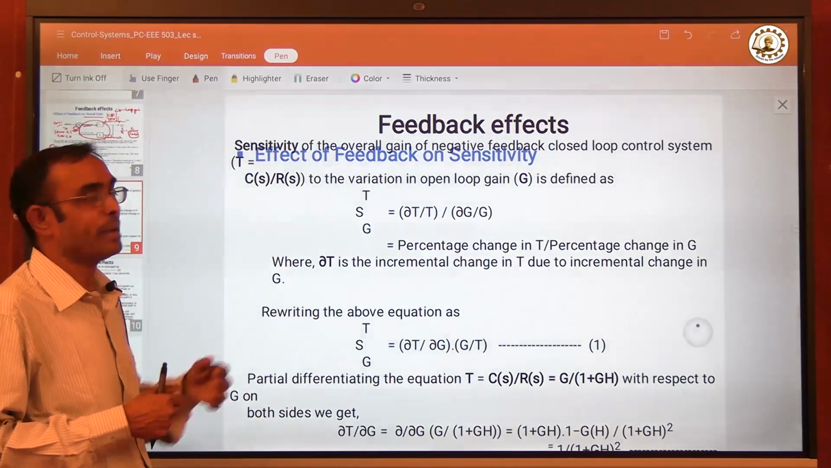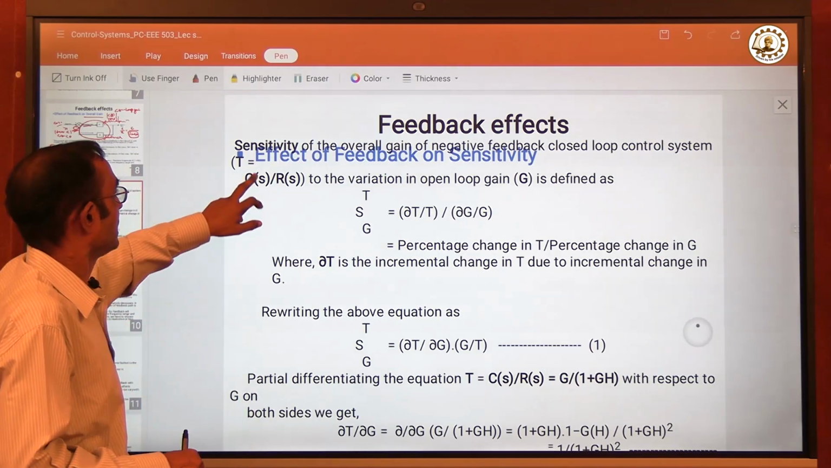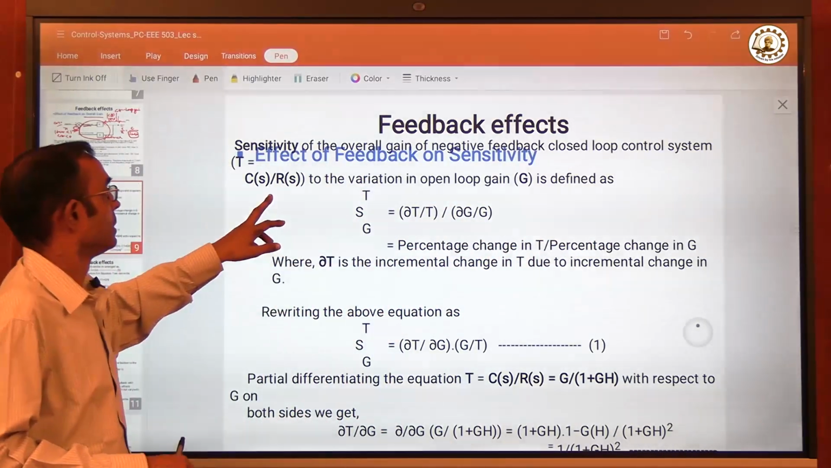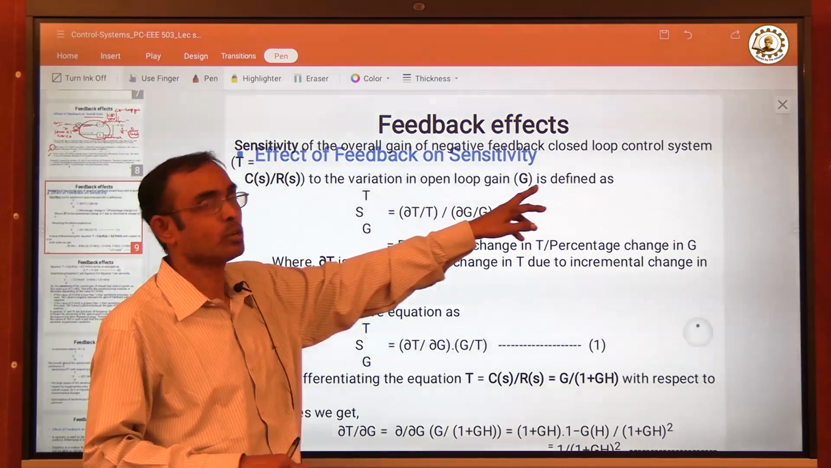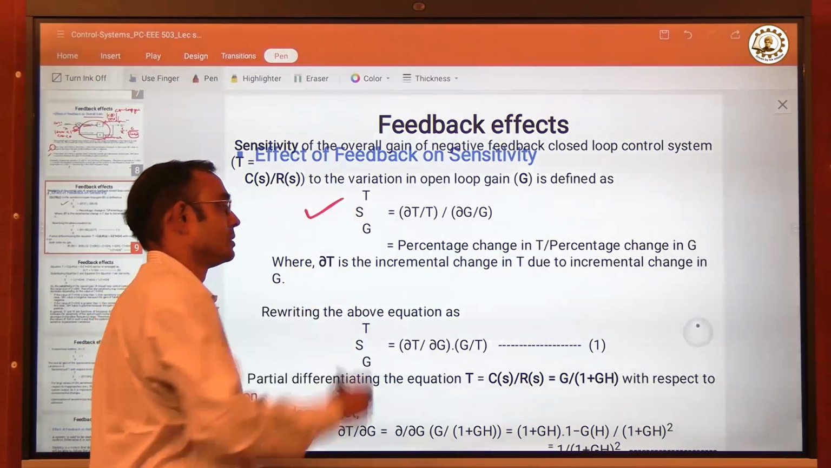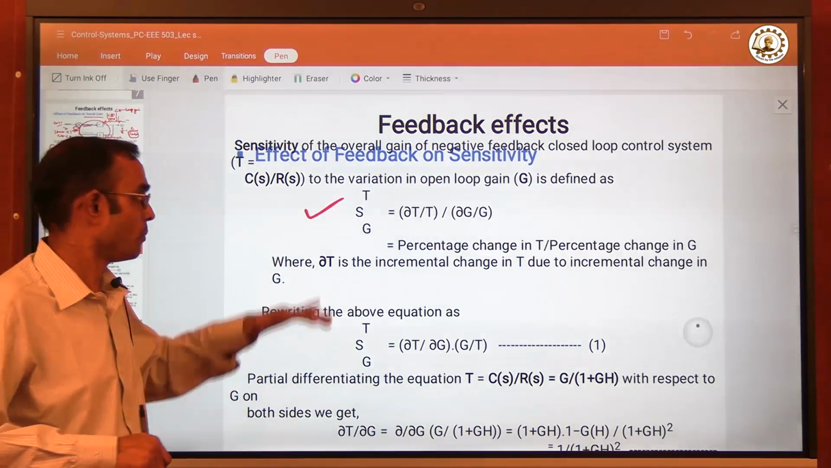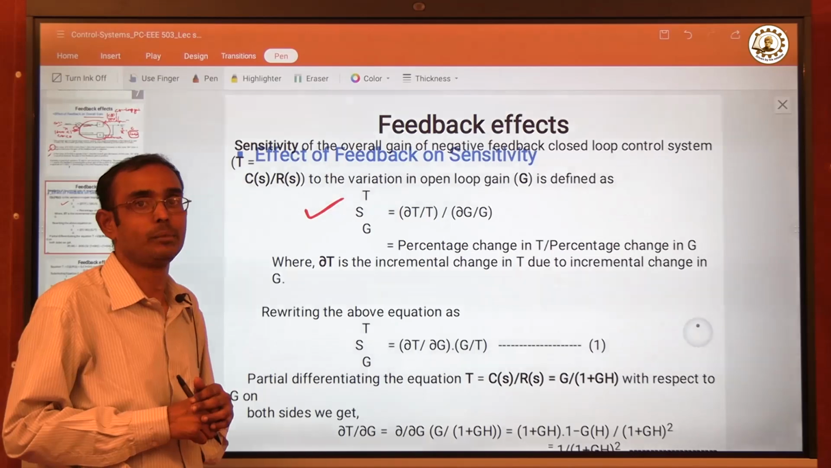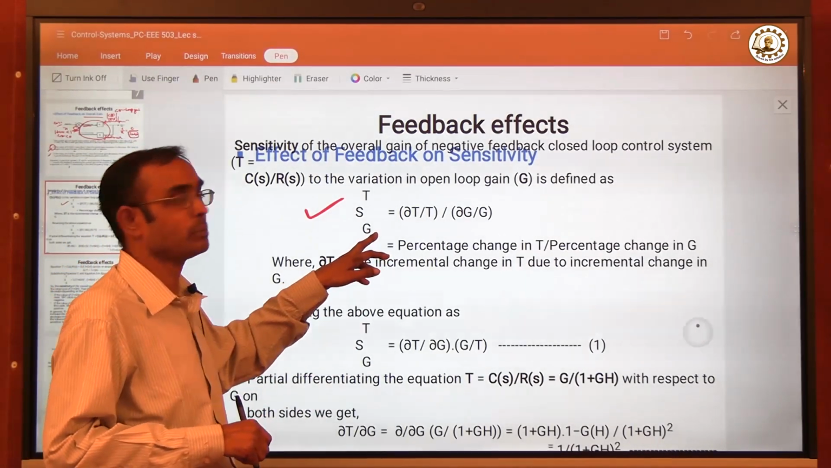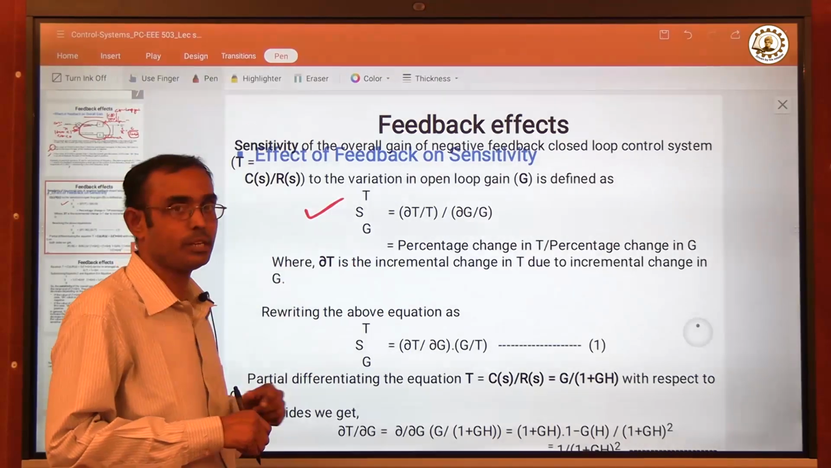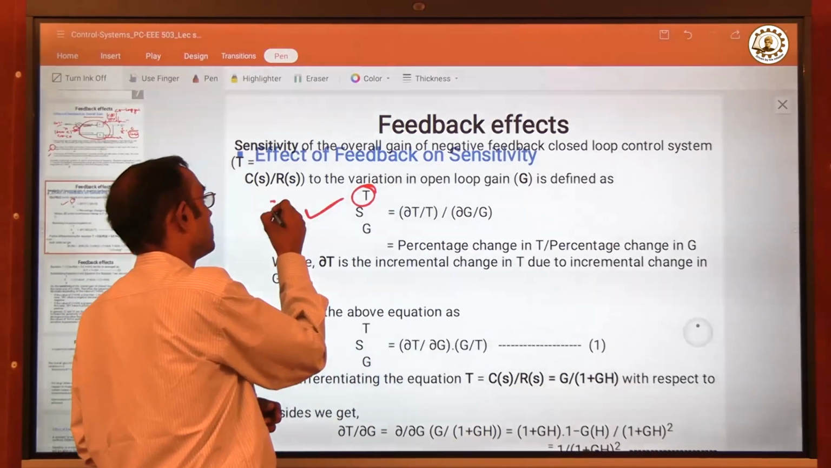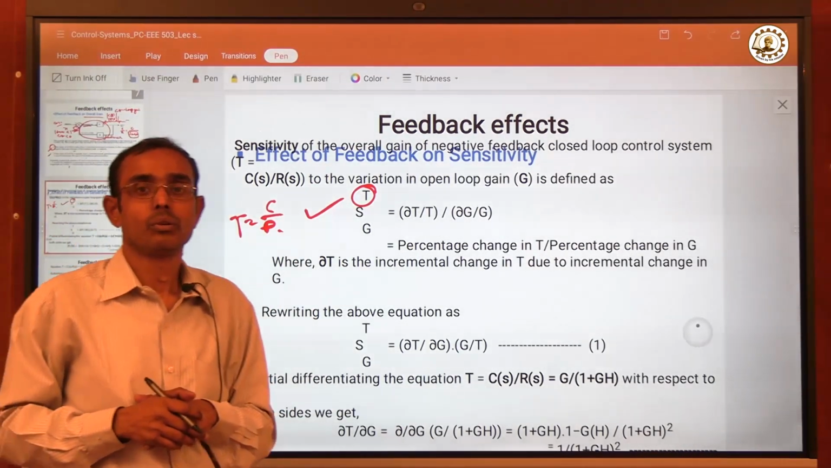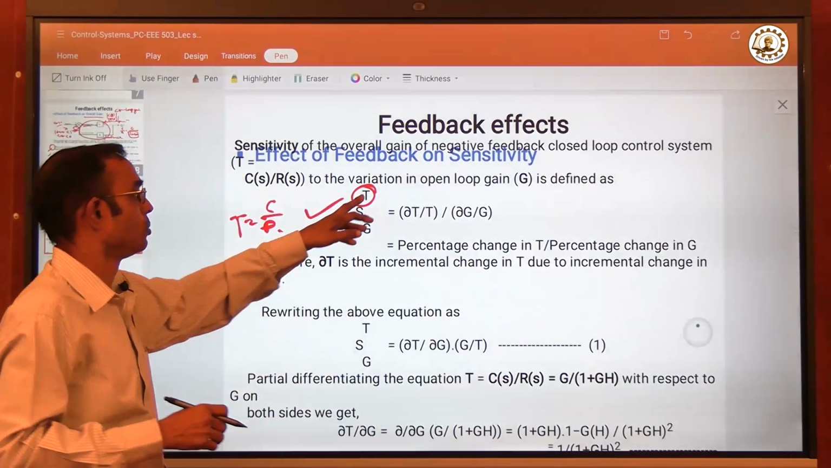Now, effect of feedback on sensitivity: the sensitivity of the overall gain of the negative closed loop control system, that is C(s) by R(s), to the variation of open loop gain G can be defined as this. This is the mathematical analysis from which we can derive the conclusion of how much feedback affects the sensitivity. So this is the mathematical definition of sensitivity. T is C(s) by R(s), that means the overall gain of the control system is denoted by T.